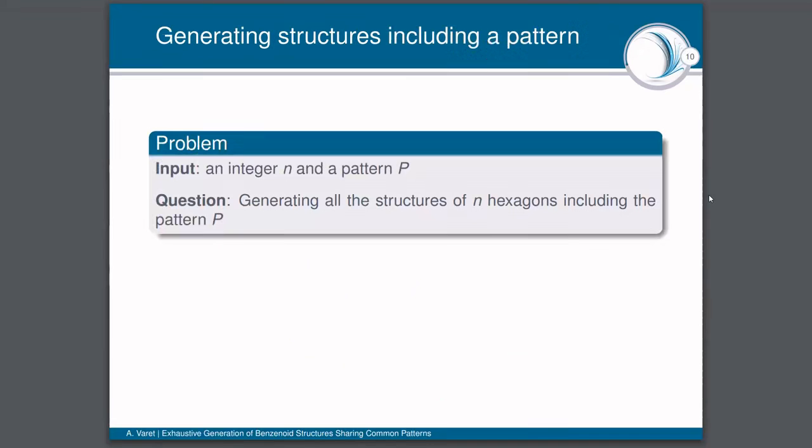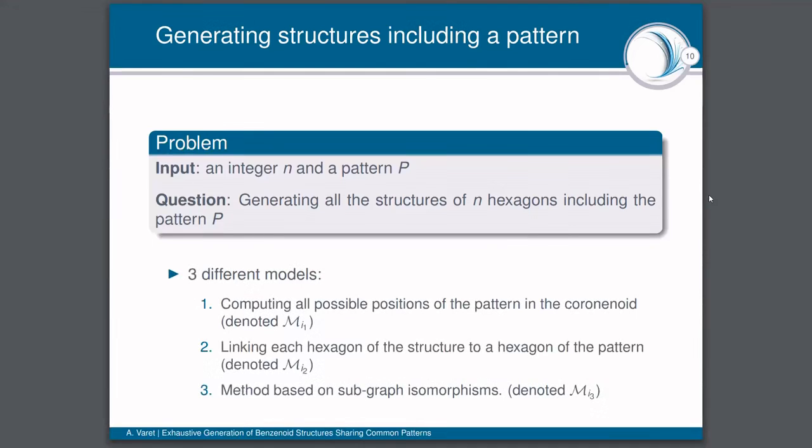Now I am going to present several problems related to these patterns, and for each of them, one or many CSP models able to solve them. The first one is the following. Given an integer n and a pattern P, we want to generate all the structures of n hexagons including the pattern P. To do this, we implemented 3 different models.